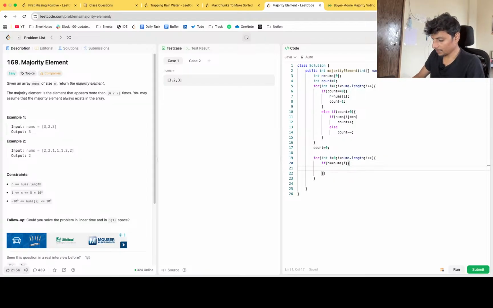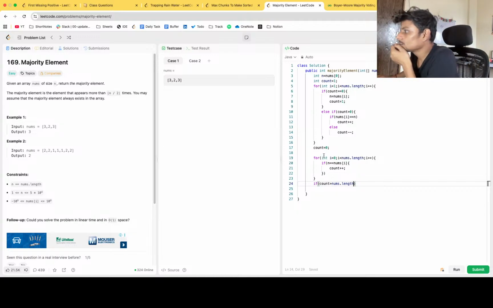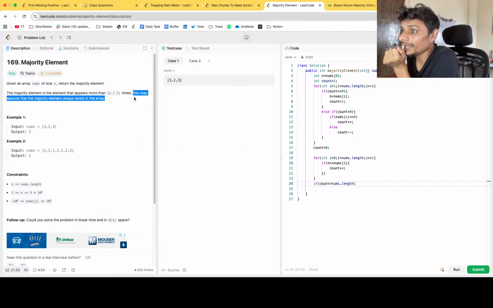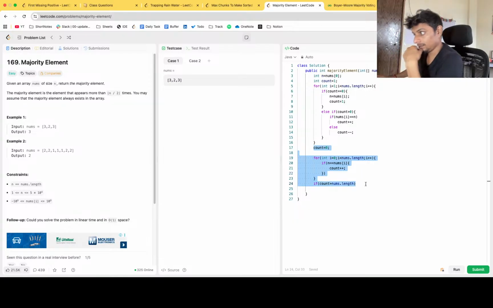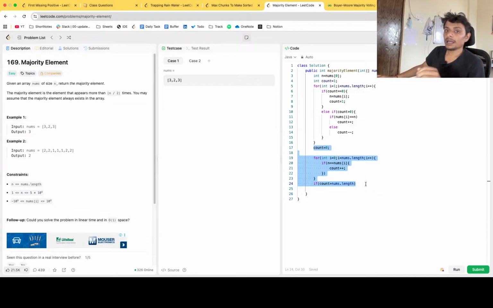Then we'll do count plus plus, and at the end of the day we'll check if count is greater than nums.length by 2. Now over here it is saying you may assume that there is a majority element that always exists in the array, so we don't need to do this. If it had said that there is a chance that the majority element is not there, then we would need to do this.